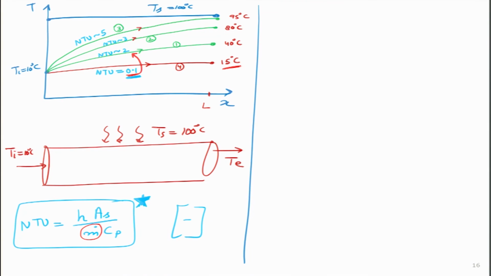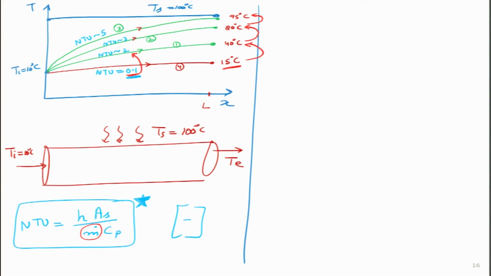I am allowing the fluid to travel slowly through this particular pipe, so that it is able to absorb the heat from the pipe, and then the exit temperature, instead of being 15 degrees, has now risen to 40 degrees. I can further reduce the value of m dot, make it even slower, then it goes to 80 degrees, which is what I want. Then I reduce it further, it goes to about 95 or 98 degrees.